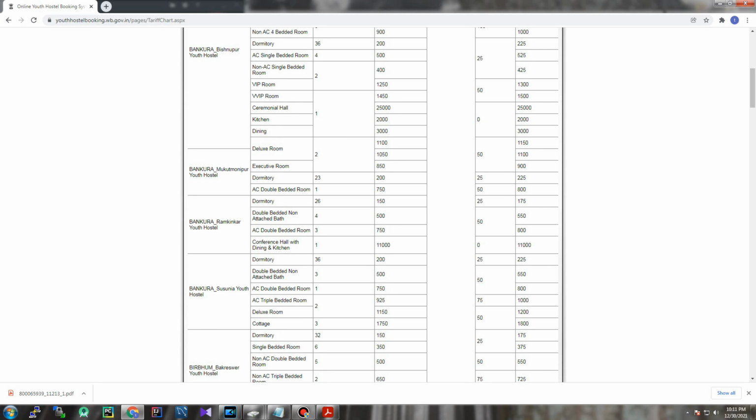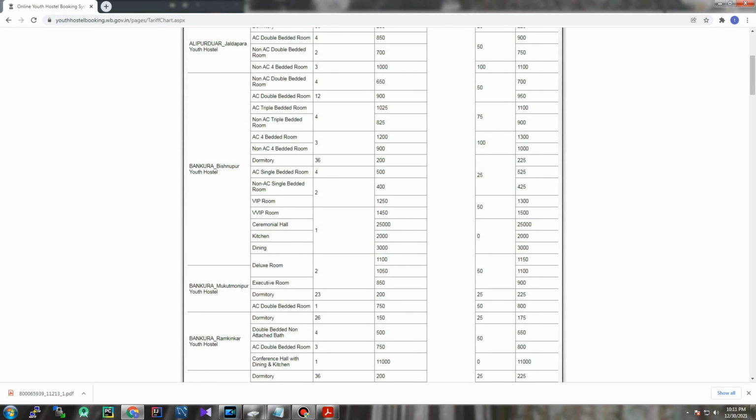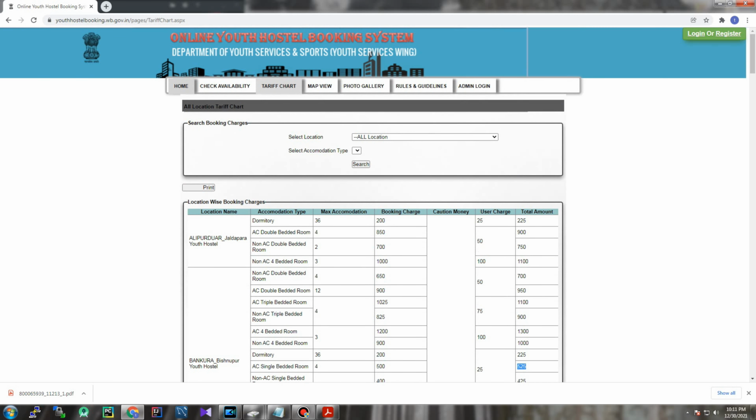There you also have to pay some user charge, so for a single night you have to pay the booking charge along with the user charge. So if the booking charge is 200 and the user charge is 25, you have to pay 225 for a single night.